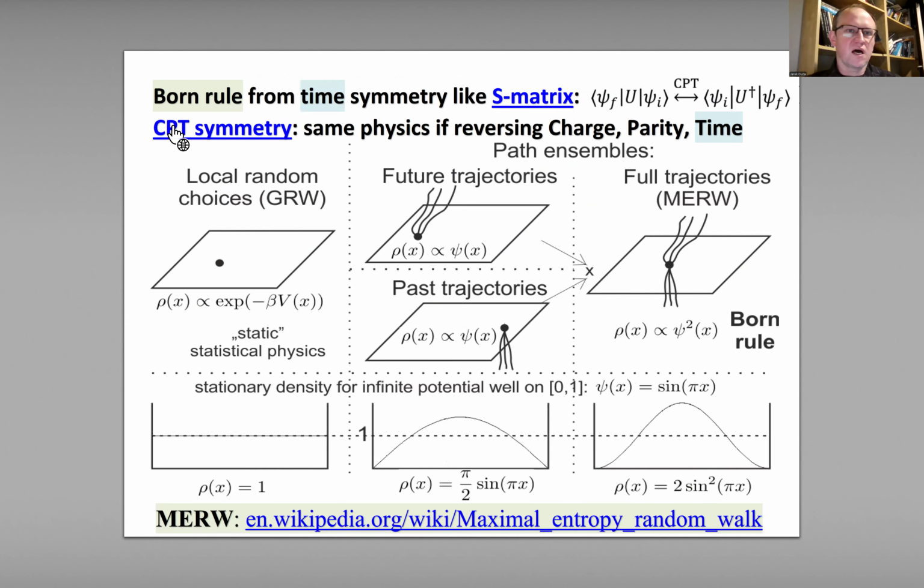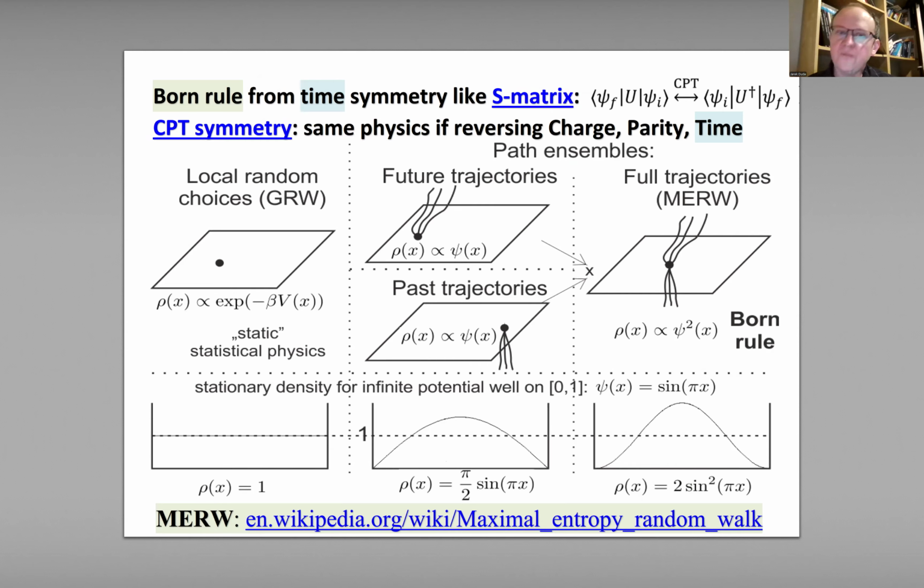Yeah, so imagine this infinite potential well, where we have just a segment, and there is a walker which travels in this segment. Classically we would say that there should be a uniform distribution inside the segment. So classically the probability of finding this object is uniform. However, in quantum mechanics, it's sine squared. It's a completely different probability distribution. So now our object should be localized in the center. It's completely different behavior.